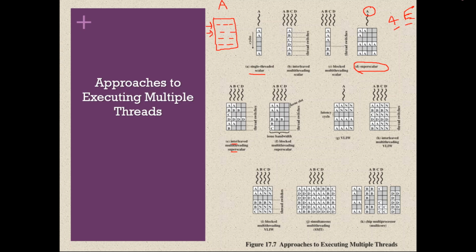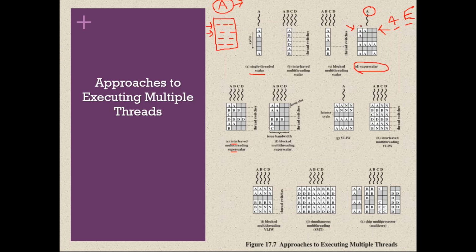So now we have four execution units. During clock cycle 1, the processor will try to identify four independent instructions from thread A, because we can execute only one thread. Let us assume we want to execute thread A. As we have four execution units, the processor will try to pick up four independent instructions to execute parallelly. Because if it is dependent, it cannot execute.